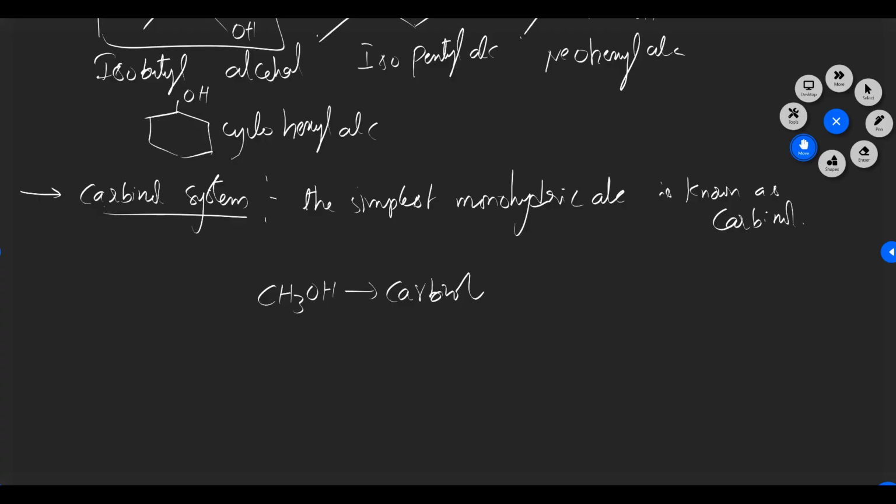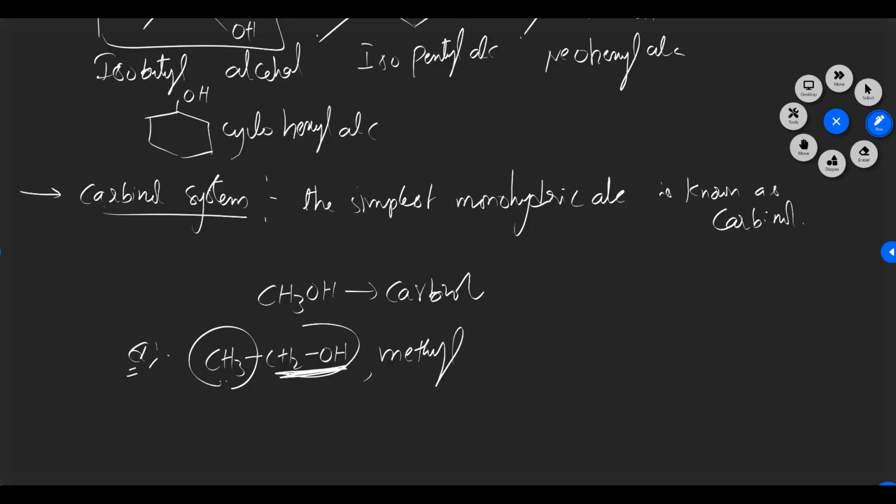So carbinol, CH3OH. Now if you take an example of the carbinol system, I am taking CH3CH2OH. So what is the carbinol here? This one is the carbinol. So what group is attached to this carbinol? Methyl.